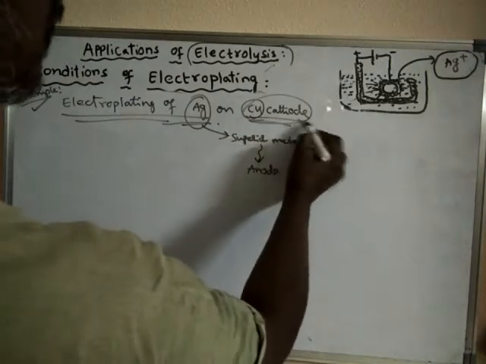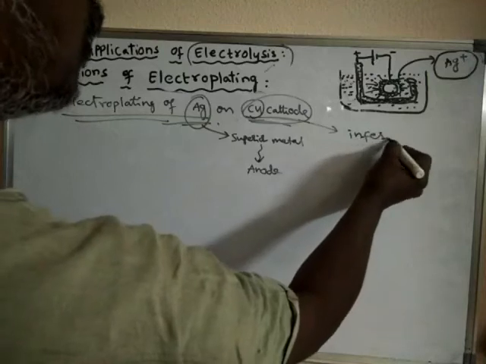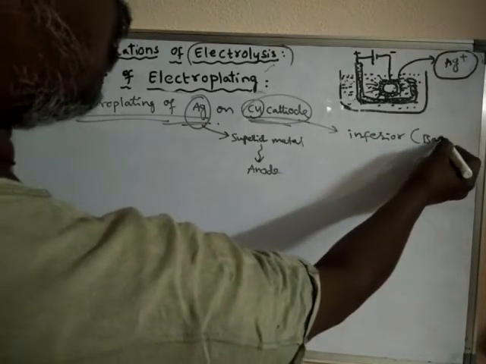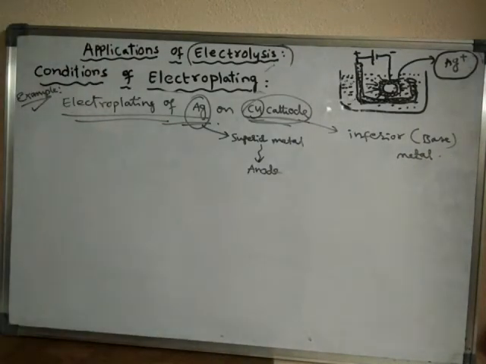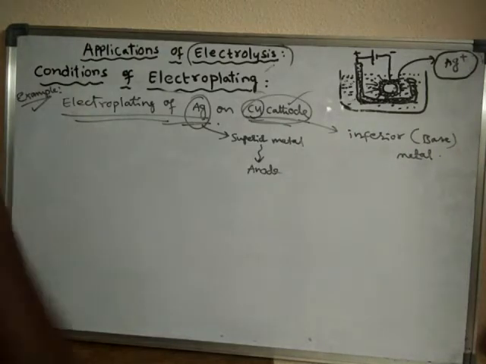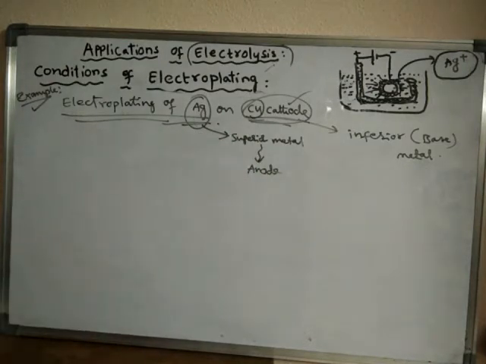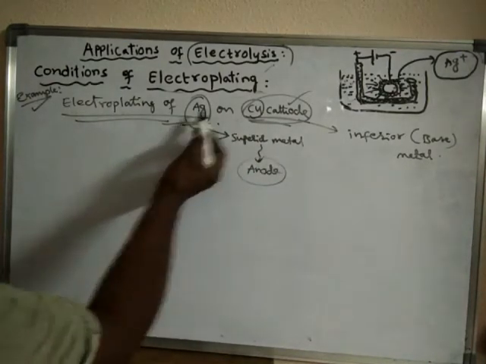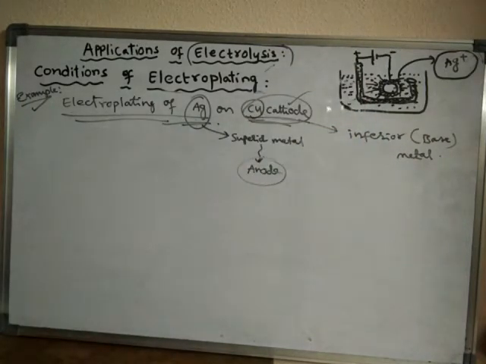That means copper is the inferior or base metal, and the base metal is connected to the negative terminal of the battery, hence it acts as cathode. Silver is superior, so it is made into anode. That means silver is connected to the positive terminal, the anode.